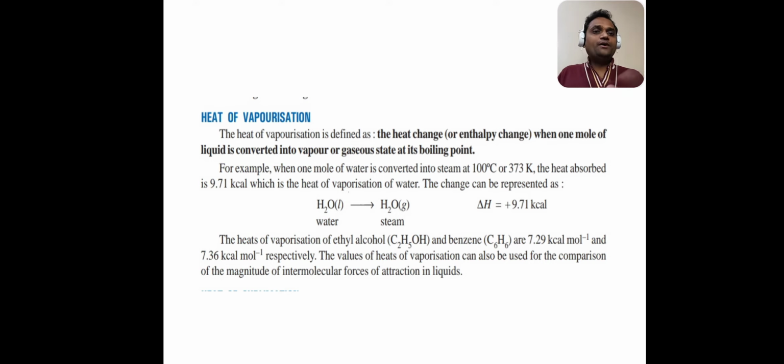Suppose, for example, the conversion of water into its steam, that is H2O liquid into H2O gaseous. Here the delta H value is plus 9.71 kilocalorie. Again the plus sign is here because during the conversion of water into steam, there is absorption of heat. So the delta H value for this process is plus 9.71 kilocalorie.